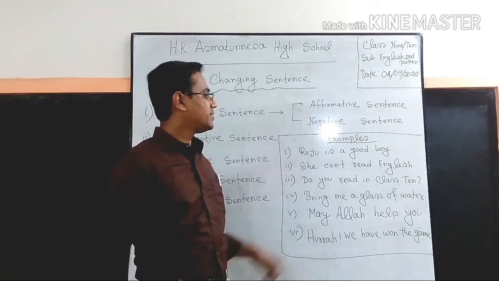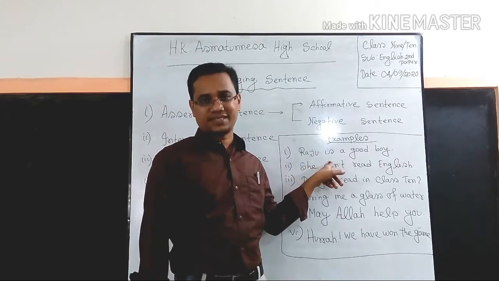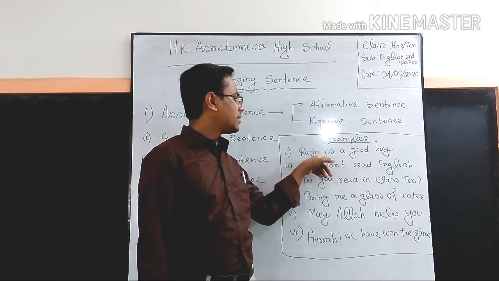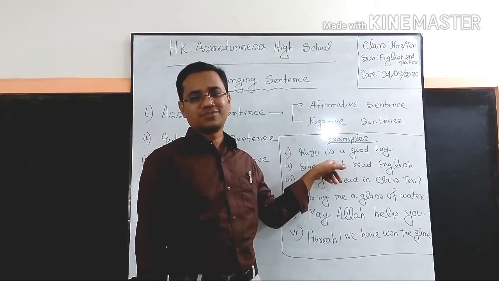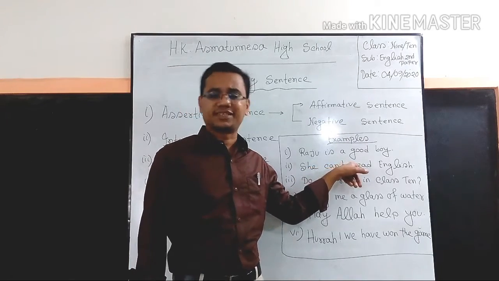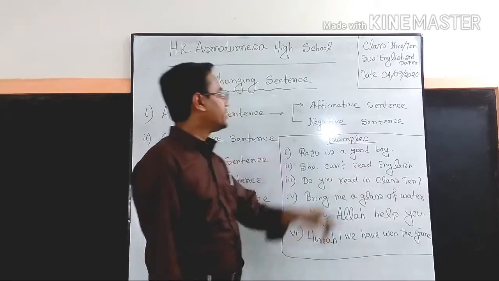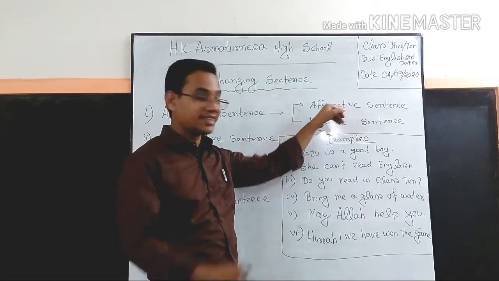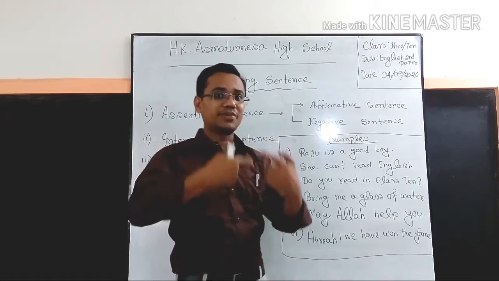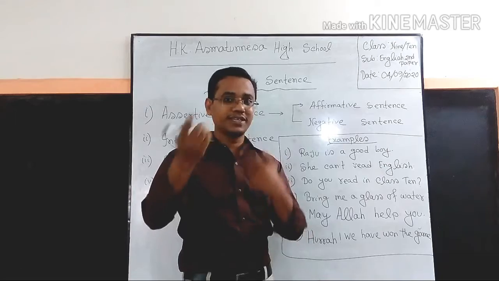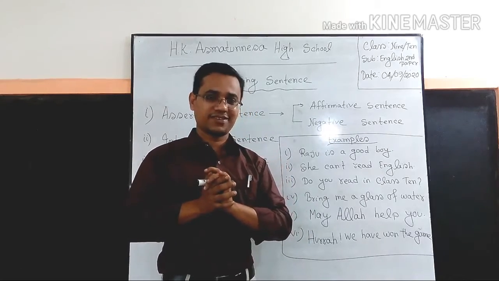Yes, this is an assertive sentence because this sentence describes Raju. So this is a descriptive sentence. We can also call it affirmative sentence since this sentence is described affirmatively.